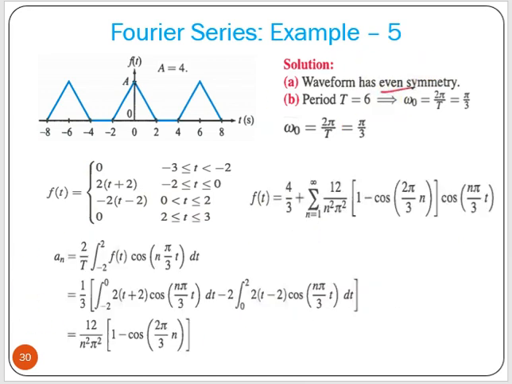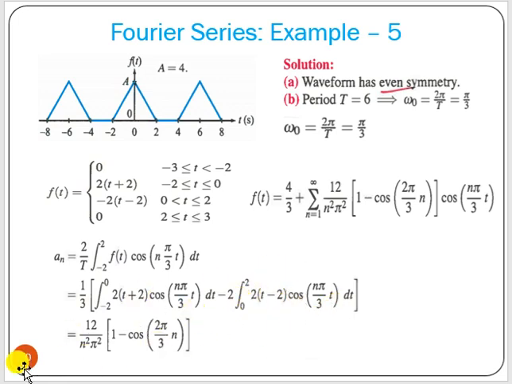Now we have to find out an, that is 2 by T, integral from minus 2 to 2, because minus 3 to minus 2 is 0 and 2 to 3 is 0, so we can change the limit to minus 2 to 2, of f(t) cosine of n omega 0 t, where omega 0 is pi by 3. From minus 2 to 0 one function f(t), and 0 to 2 another function, into the cosine term.